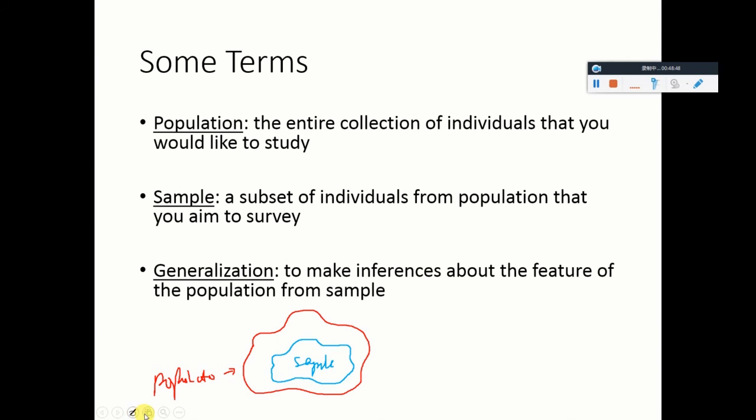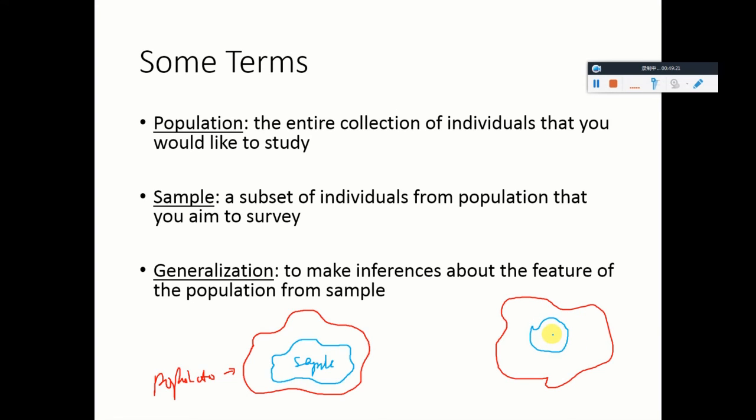In contrast, if this is your population, and now because of many reasons, you obtain a sample like this, which is not even close to being similar to the population. So now your sample is not like your population.